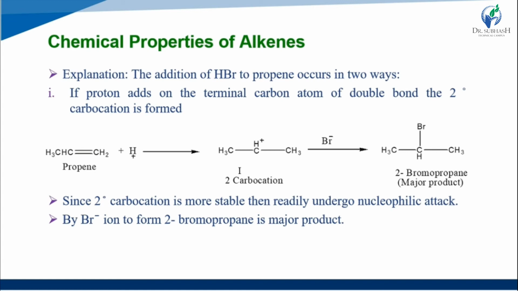So in this reaction, we first take propene plus H plus ion addition. They react, making a carbocation. In this carbocation, the double bond is converted into a single bond, and H plus is attached to the first carbon, with the cation on the second carbon. After the formation of the secondary carbocation, a Br ion attacks, making 2-bromopropane, which is the major product and more stable.